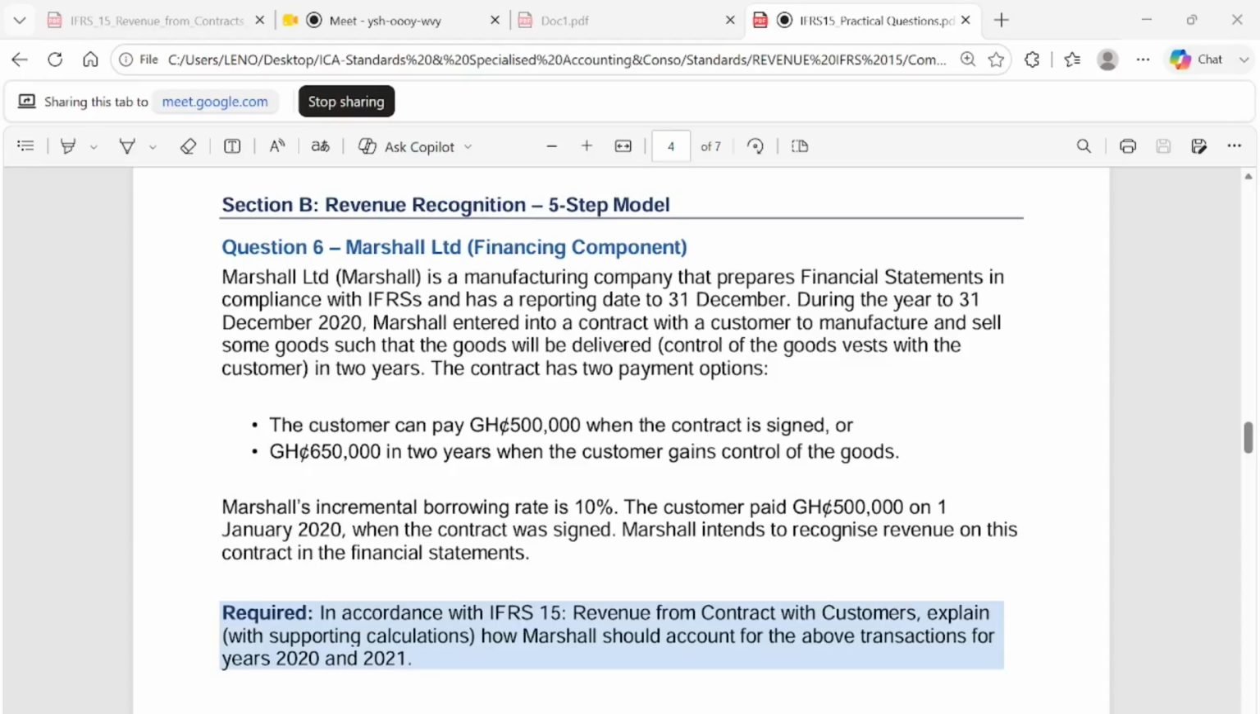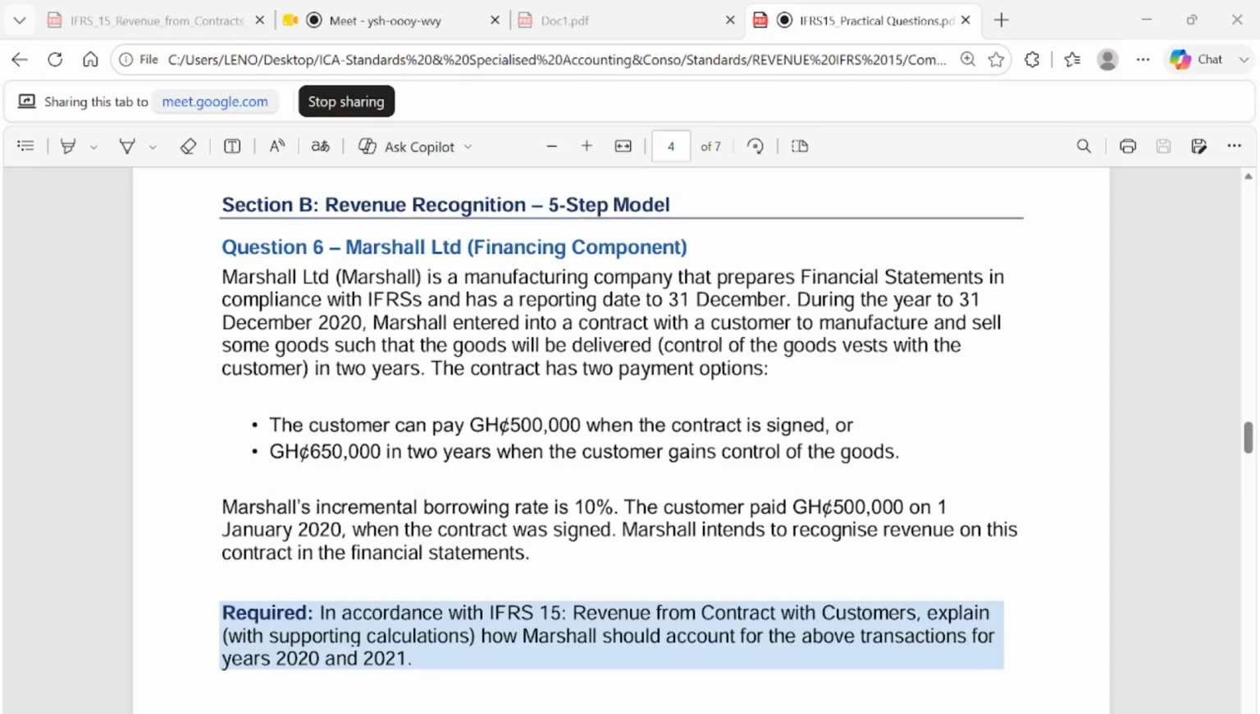Required. In accordance with IFRS 15, revenue from contract with customers, explain with supporting calculation how Masha should account for the above transaction for 2020 and 2021. Let me explain this.